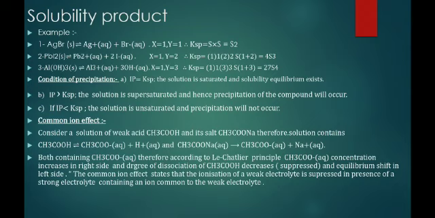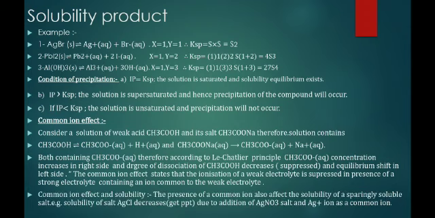It means the degree of dissociation of the weak acid CH3COOH will be suppressed and we get more amount of CH3COOH. This is called the common ion effect. And this happened because of the addition of the strong electrolyte which contains a common ion like CH3COONa. So CH3COOH, which is the weak acid, will dissociate into CH3COO minus and H plus. But in this solution, when we add CH3COONa, which dissociates into CH3COO minus and Na plus, then the degree of dissociation of the weak acid, acetic acid, will decrease.